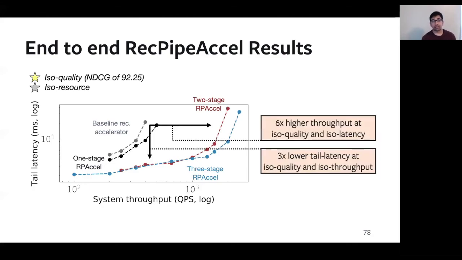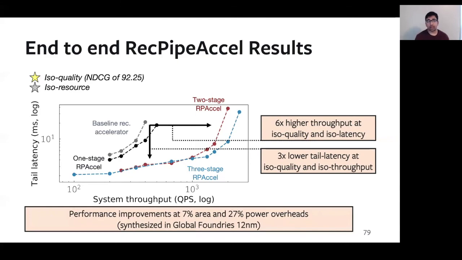And what we find is that by doing this deep model hardware co-design across the multi-stage recommendation baselines, we can improve throughput by nearly 6 times at ISO quality and ISO latency, or improve tail latency by 3 times at ISO quality and ISO throughput. Now, additional details on how the accelerator is reconfigured for these different performance targets can be found in the paper.